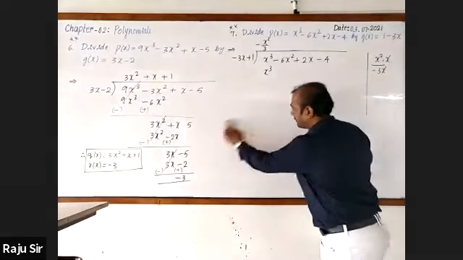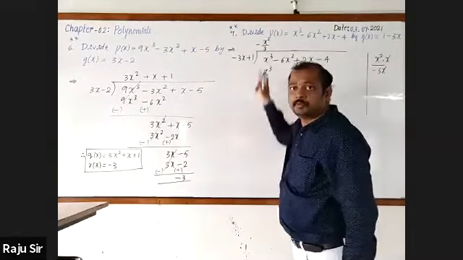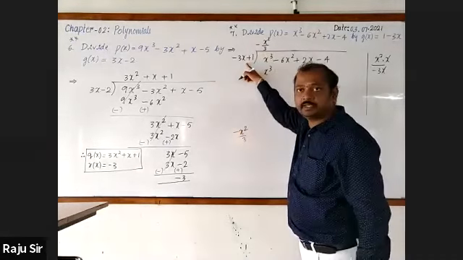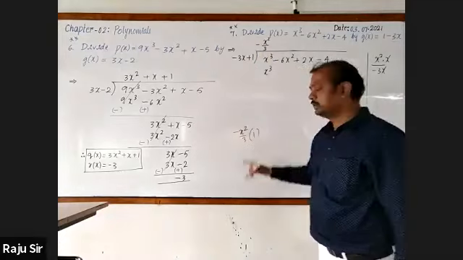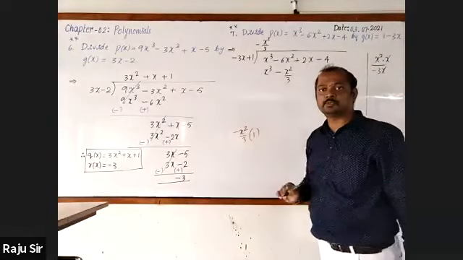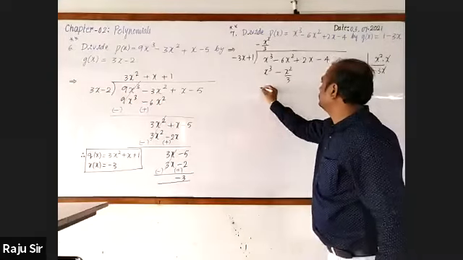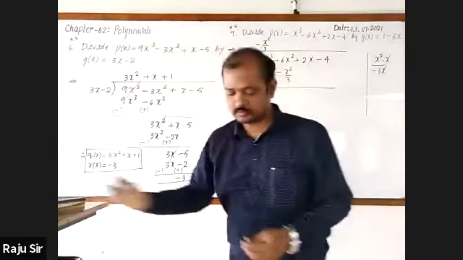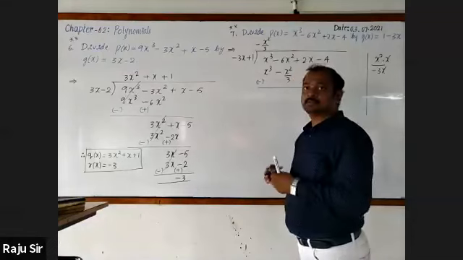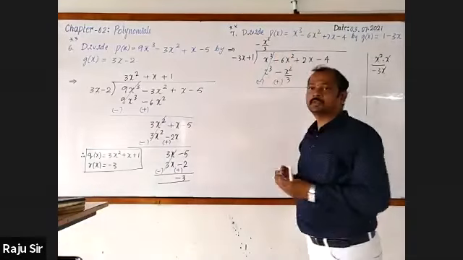Please write with me. Next, second term. Minus x square by 3 should be multiplied with 1. On multiplying, it will be minus x square by 3 only. If doubt, please ask me. Then change the sign. Here plus is there, write it as minus. Here minus is there, write it as plus. The first term gets cancelled.